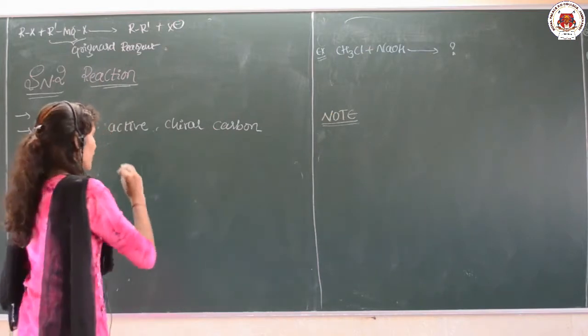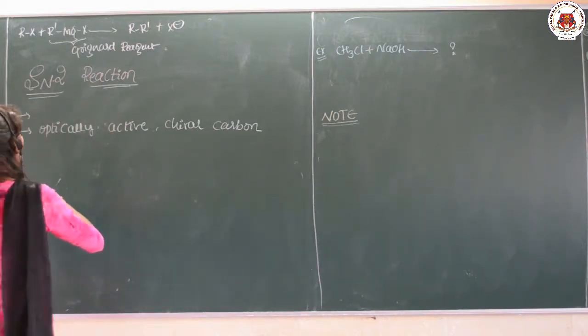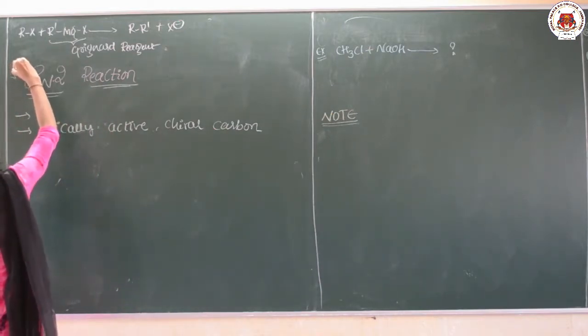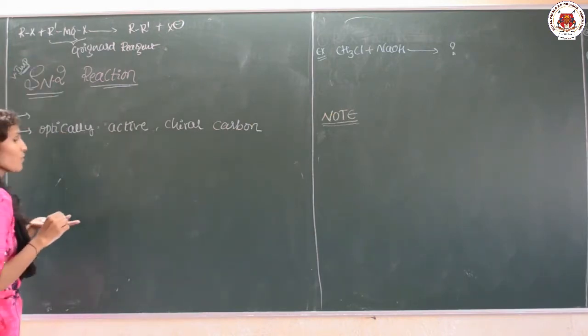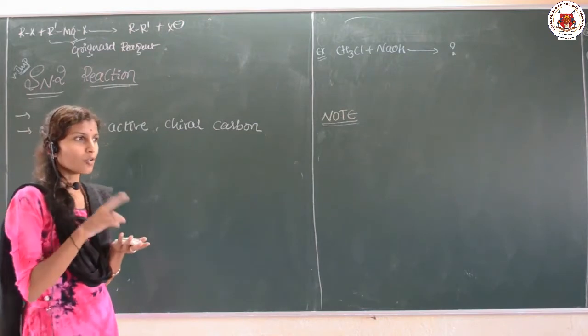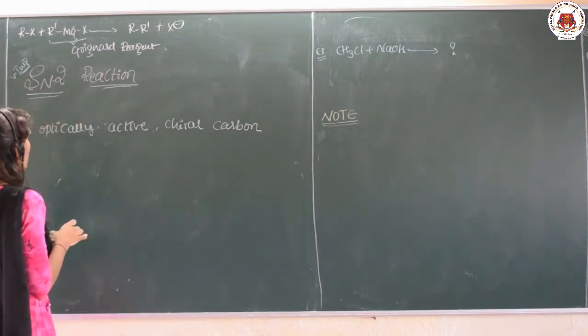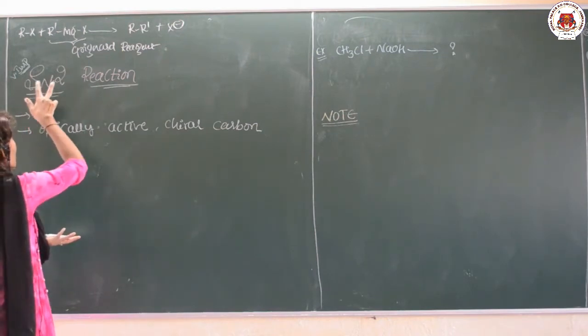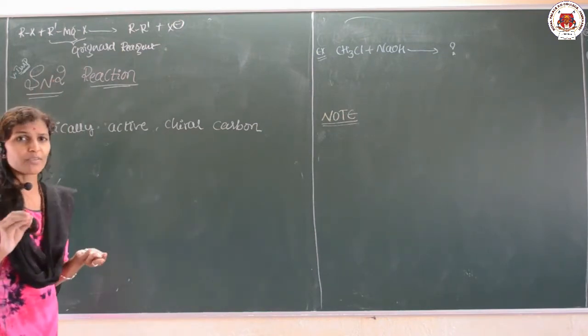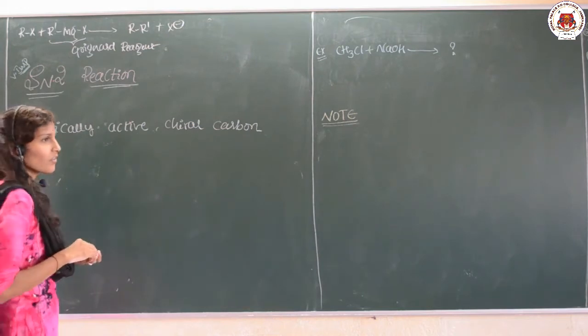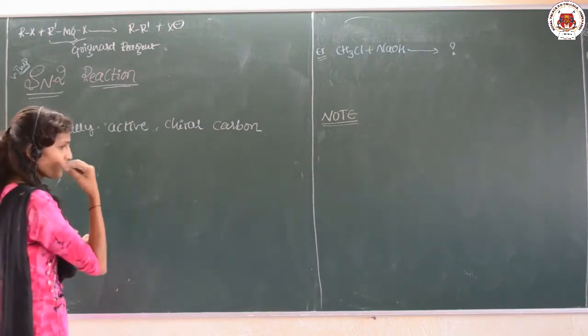Okay. So let us come to the very important part of the topic, that is, the nucleophilic substitution reaction. There are two types of nucleophilic substitution reaction, and now I am going to discuss the SN2 reaction. Very important, and most of the time this is the fixed question.